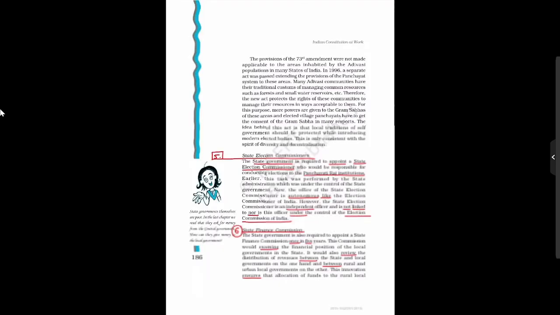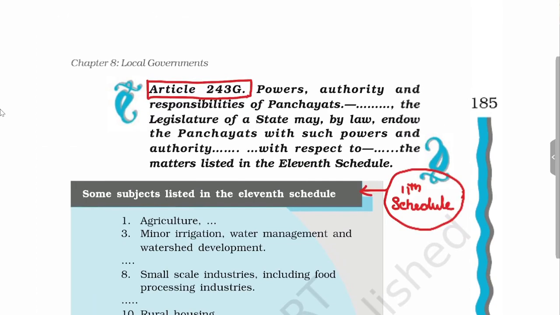In this context, we shall read Article 243G, which is related to the powers, authorities and responsibilities of the Panchayat. It says the legislature of the state may by law endow the Panchayat with such power and authority with respect to the matters enlisted in the 11th schedule. So according to Article 243G, this 11th schedule has a list of 29 subjects, out of which the state government can pick and give to the local government.